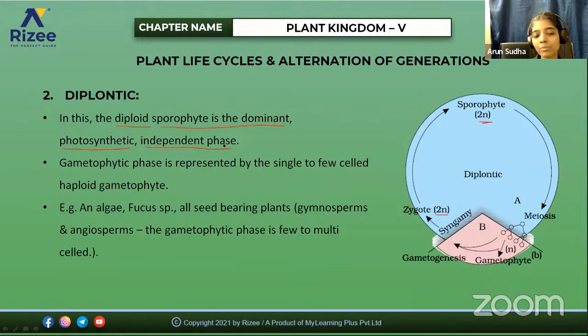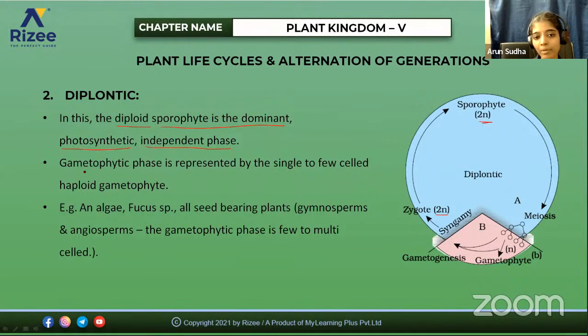If you take gymnosperms and angiosperms, the sporophyte is the independent phase, that is, the plant body we are seeing is a sporophyte. So they can undergo photosynthesis, they can prepare their own food and also do absorption, everything they can do independently. So the sporophytic phase is the dominant photosynthetic and independent phase.